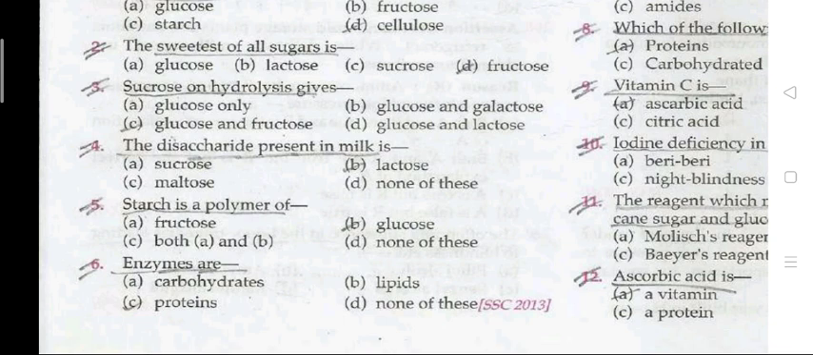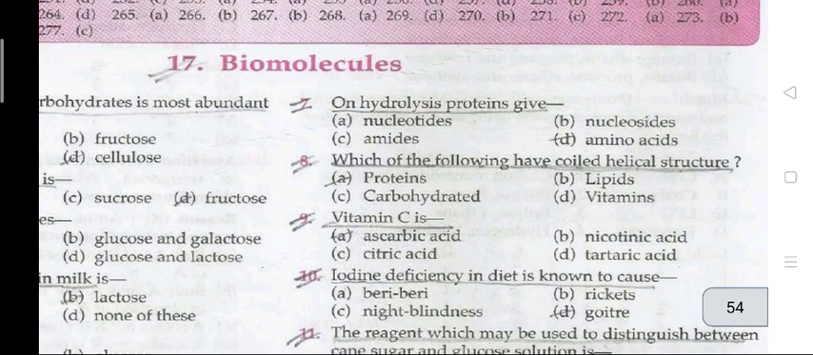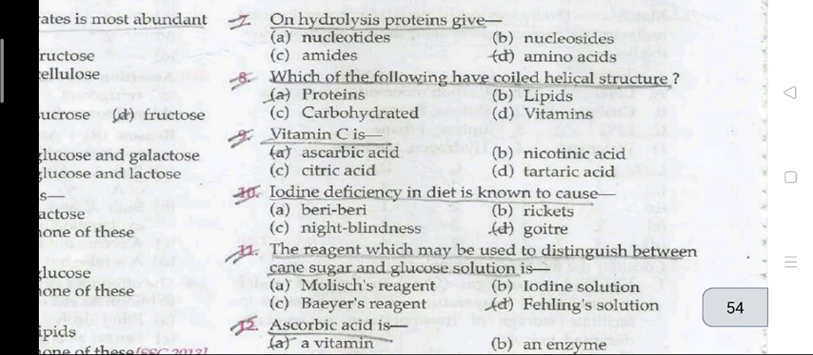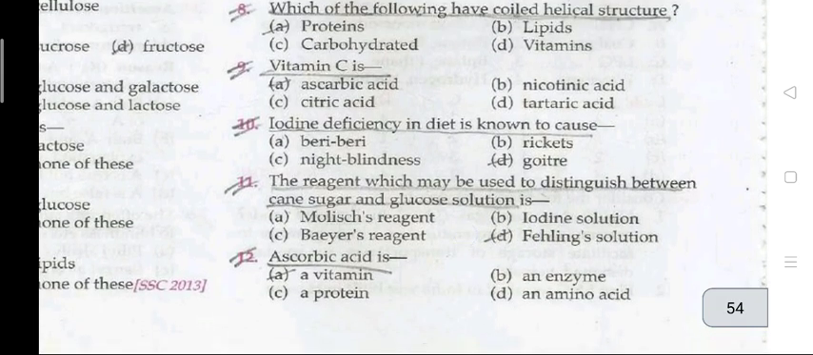Starch is a polymer of glucose. Enzymes are proteins. On hydrolysis, proteins give amino acids. Which of the following have helical structures? Proteins. Vitamin C is ascorbic acid. Question number 10: iodine deficiency in diet is known to cause goiter. The reagent which may be used to distinguish between cane sugar and glucose solution is Fehling's solution.